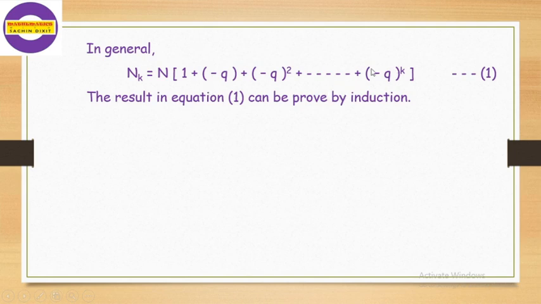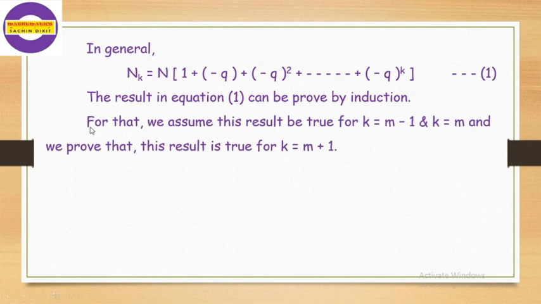Now first we have to prove that this result will exist by using the induction process. This statement will exist for all natural numbers k by using the induction process. What is the induction process? For that, we assume that the result is true for k is equal to m minus 1 and k is equal to m, and we have to prove that the result is true for k is equal to m plus 1.